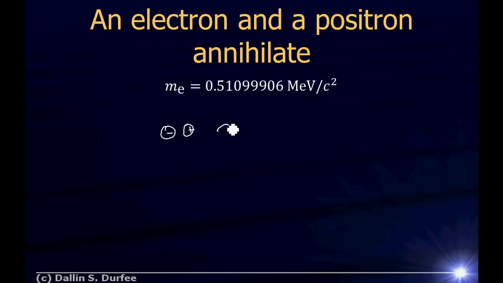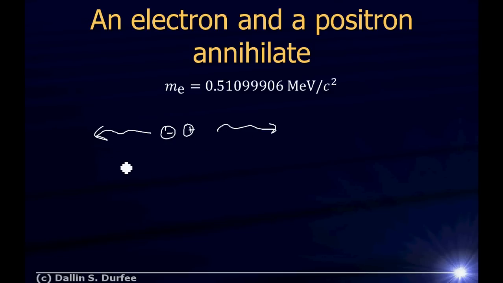Well, it turns out I can't just have one photon of light fly away, because these two, if they're sitting still and then they combine, they initially have no momentum. My photon has momentum, so I need to conserve momentum by having two photons with equal momentum going in opposite directions, right? Equal momentum means equal energy, so that means what I've done is I've converted the rest energy of these two particles into photon energy.